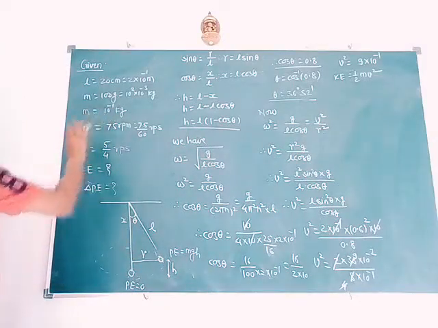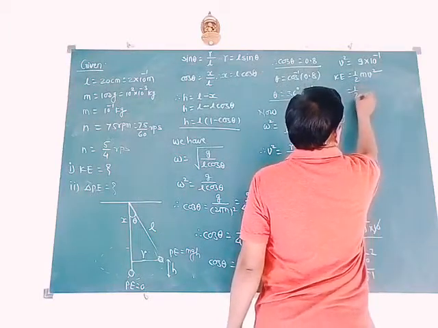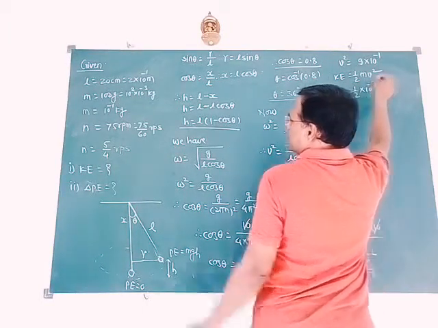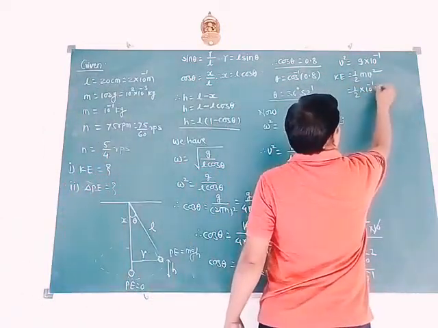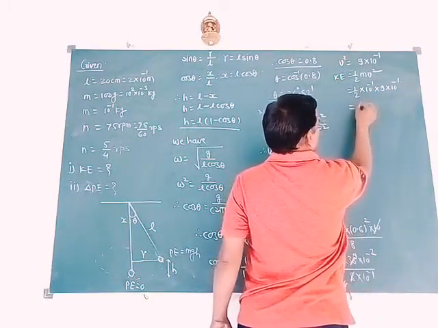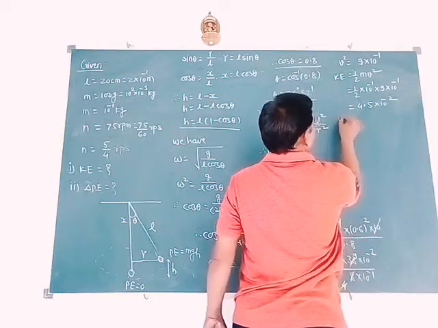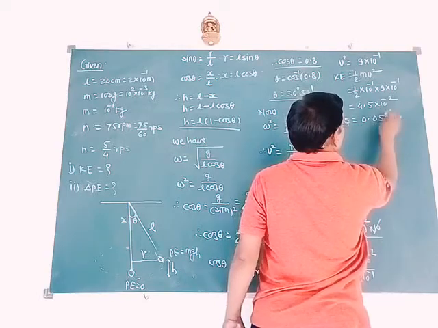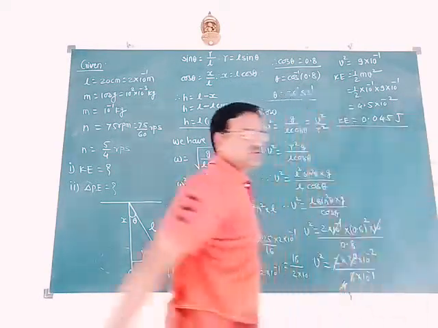M is given 10 to the power of -2. So this is 1 by 2, M is 10 to the power of -1, and here it is 9 into 10 to the power of -1. So finally we get 4.5 into 10 to the power of -2, means kinetic energy equals 0.05045 joule. So this is the actual answer.